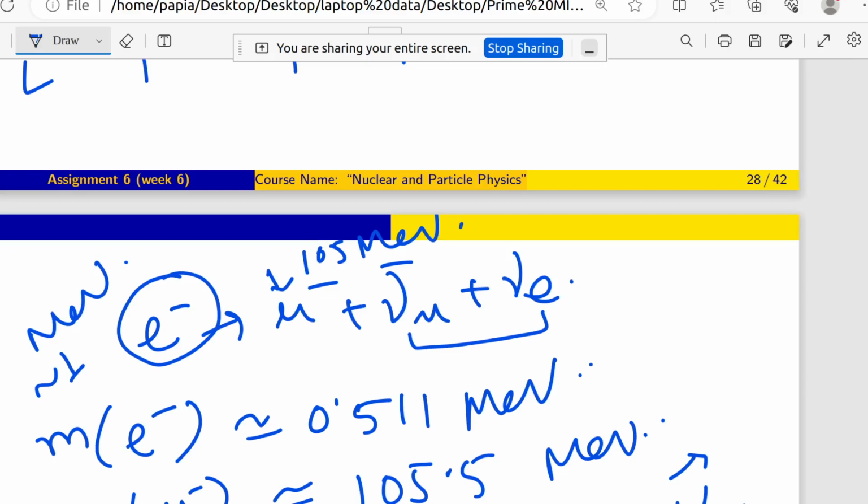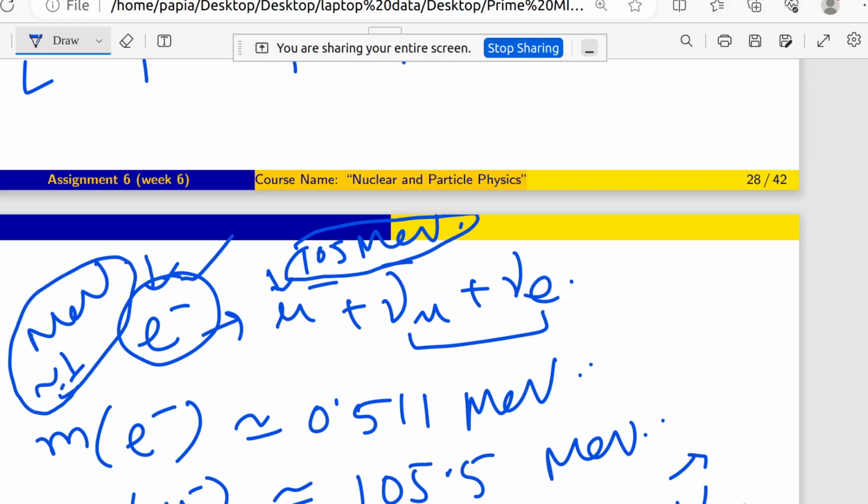So you can see that the energy is not conserved here, because I told you that for energy conservation the left hand side particle should have a greater or at least equal mass as compared to the right hand side particles. On the right hand side there is a very massive particle, mu minus at 105 MeV. But on the left hand side only an electron of the order of 1 MeV is present.